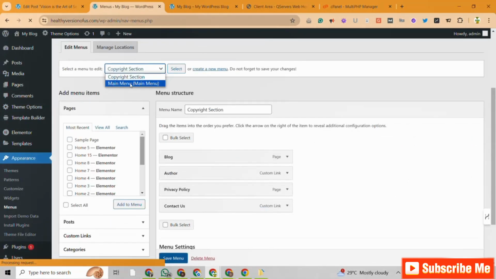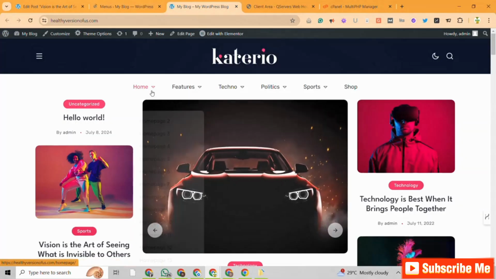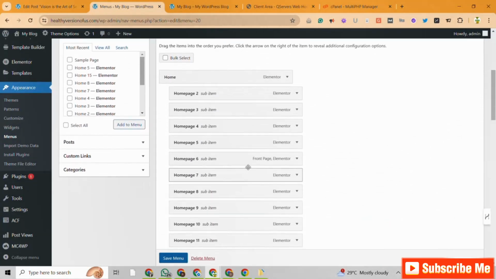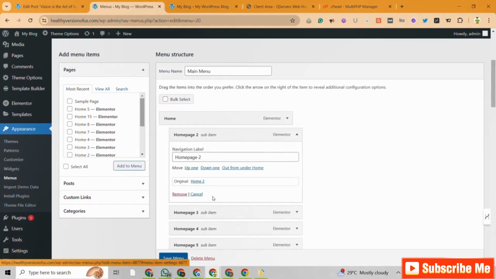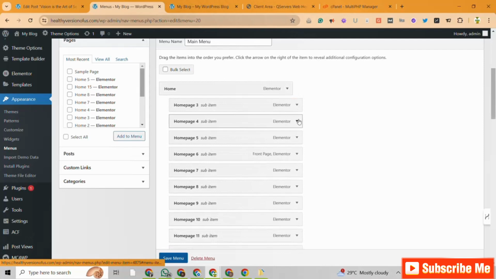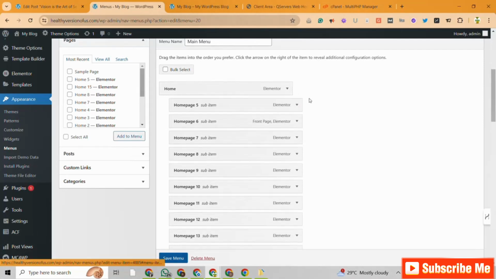You can simply come back to your dashboard once again, come to appearance, come to menus right here. I guess the menu at the top is here on the main menu. Select the main menu, and then you see all of the menus at the top of the screen right here, and then you can change all of them. So I guess you don't like this one, so just remove this, remove. So all of this homepage 3, all of this homepage whatever, remove everything, right? And then you can have only the home here.